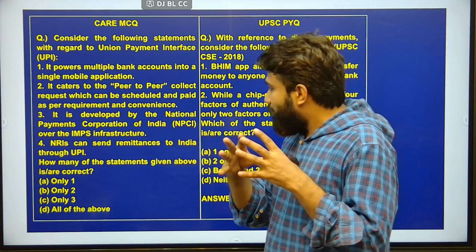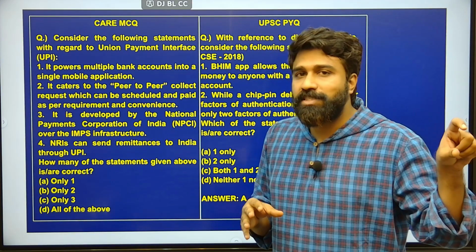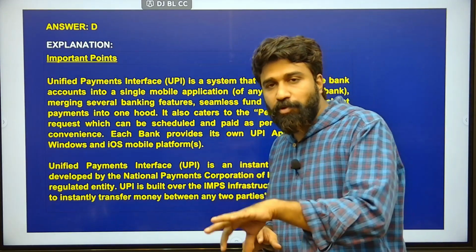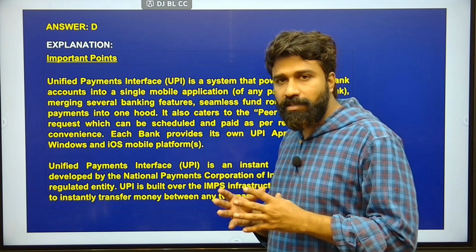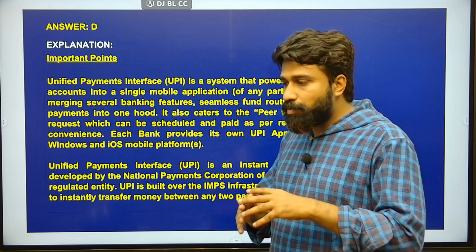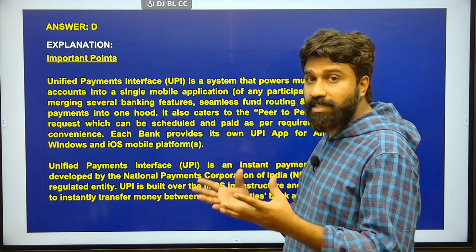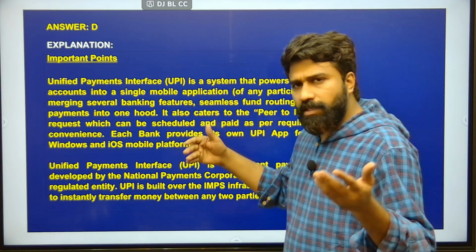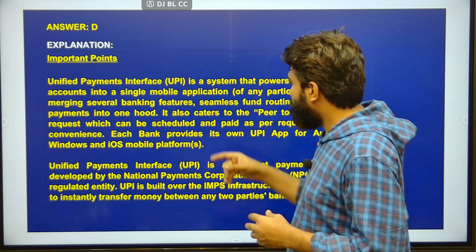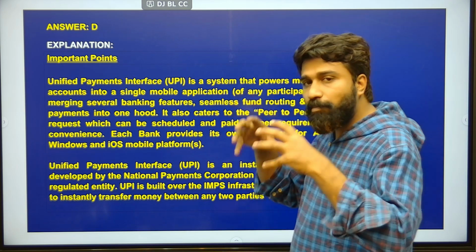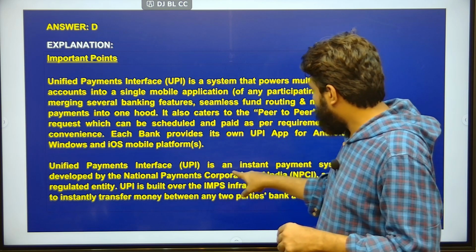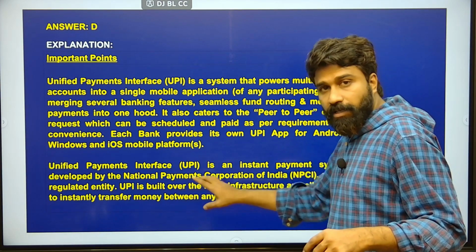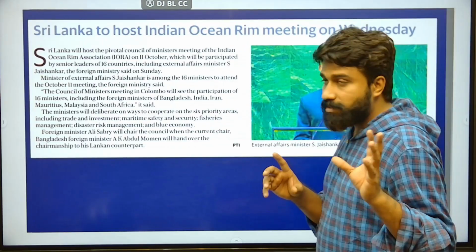Next, it is developed by NPCI using the IMPS infrastructure, and at the same time it is regulated by RBI. RBI, with the support of NPCI, has come into agreement with various countries and financial institutes to expand such service to other countries and also to the citizens of our country. Unified Payment Interface is developed and regulated by RBI using the IMPS infrastructure, bringing multiple accounts into a single platform. And Unified Payment Interface is an instant payment system developed by NPCI, and RBI is regulating it. Please remember these things because it was asked several times in UPSC.